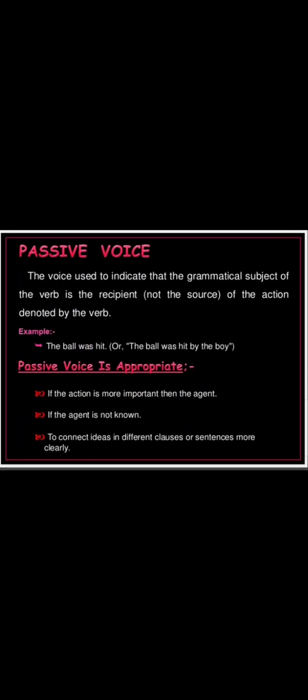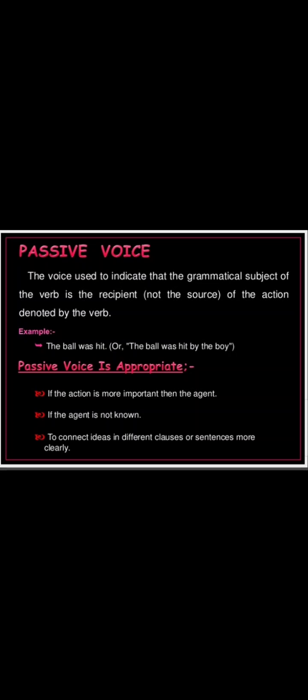Passive voice. Passive voice is used to indicate that the grammatical subject of the verb is the recipient, not the source, of the action denoted by the verb. Example: the ball was hit. So, the ball was hit by the boy. So here it is denoting the action which is done by the boy.